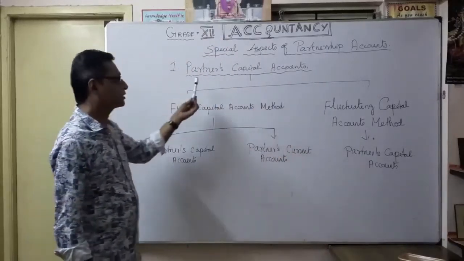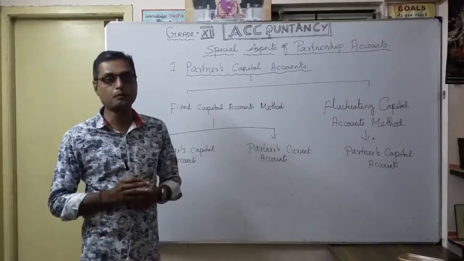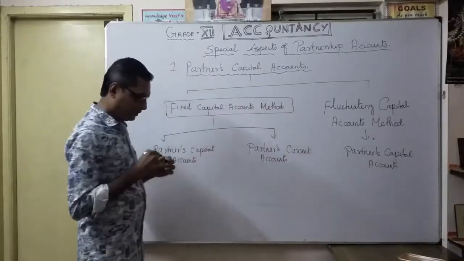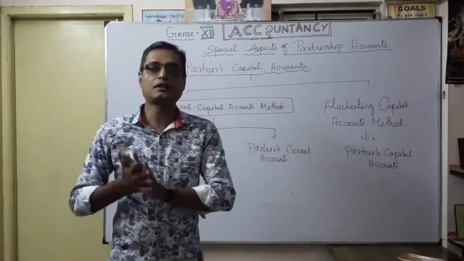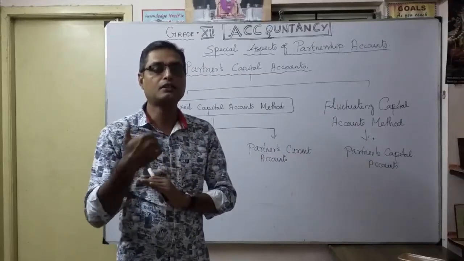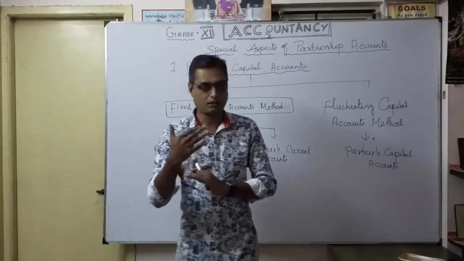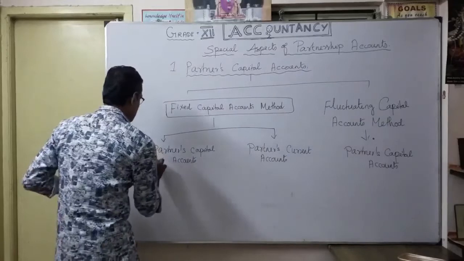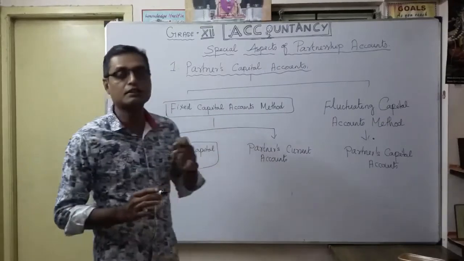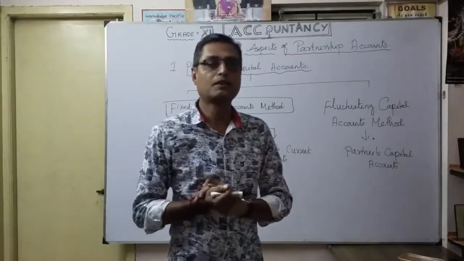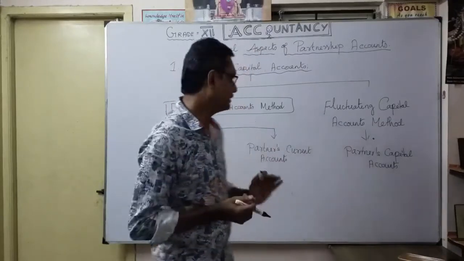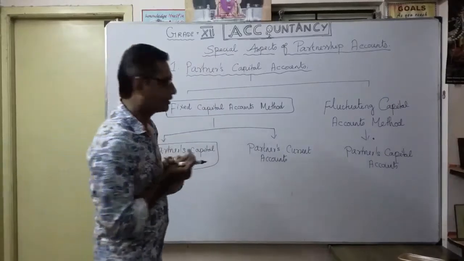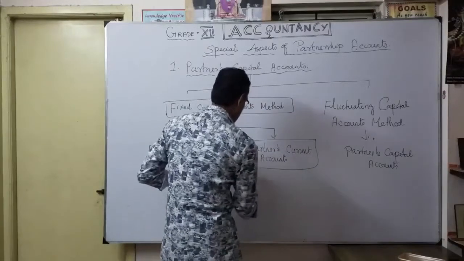That's why the capital account plays a very important role in the partnership accounting treatment. For the partners' capital account, they have to follow 2 types of method. One is called the fixed capital accounts method. That means we never disturb the partners' capital; only any introduction of extra capital, any contribution, or any drawings are shown in the partners' capital account. The remaining adjustments we will see now, in the format of fixed capital and partners' current account. In a fixed capital account, the partners' capital account is never disturbed, and the majority of the transactions are done in the partners' current account.